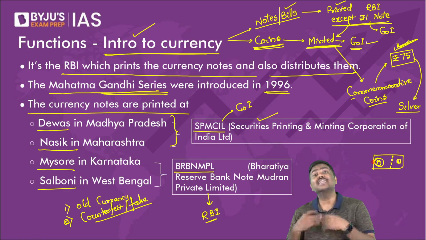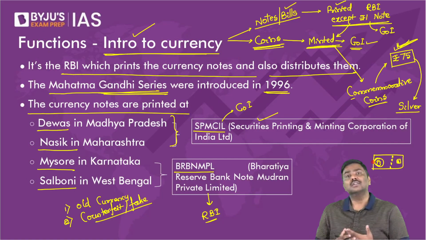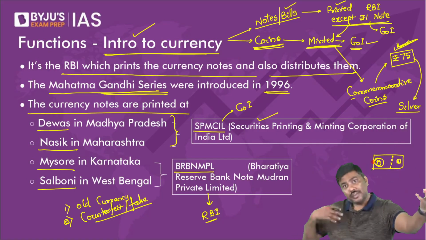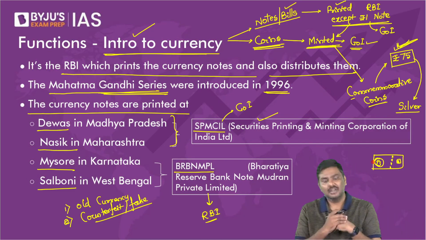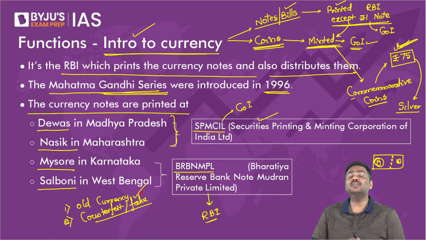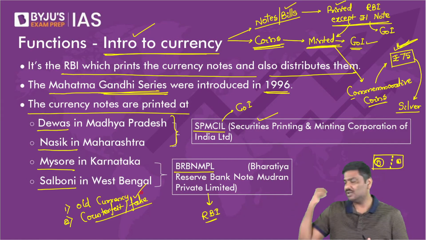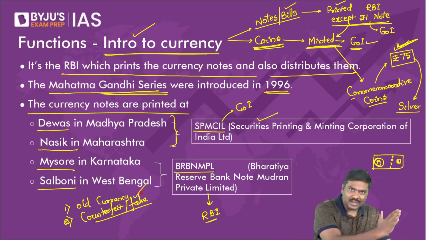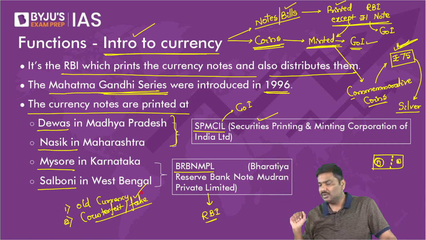These are called security features. So if the currency note was printed back in 2000, and we are in 2023, you will have outdated security features, which means it is very easy to create a counterfeit or fake currency note of the old currency note. So RBI says, I will withdraw all the old currency notes which have outdated security features, and now I will issue new currency notes.